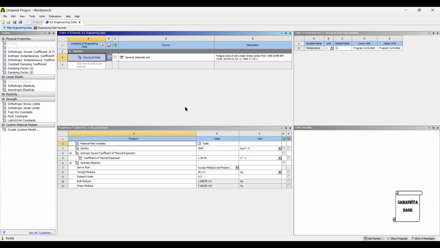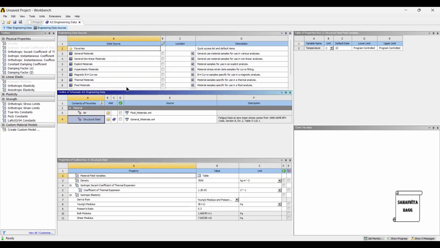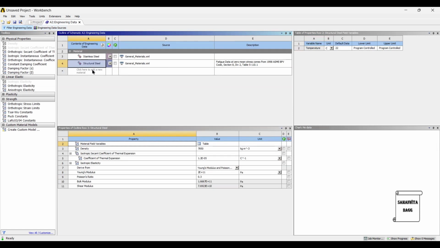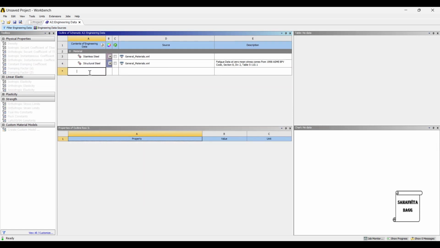There are various types of materials used for the drill bit, namely stainless steel, cemented carbide, tungsten carbide, carbon steel, D2 steel, and many more. So we are going to use 2 or 3 of these materials to analyze the drill bit. We will start by choosing stainless steel, which is already present in general materials. This is one material which I have chosen. Apart from this, I will enter data for carbon steel.